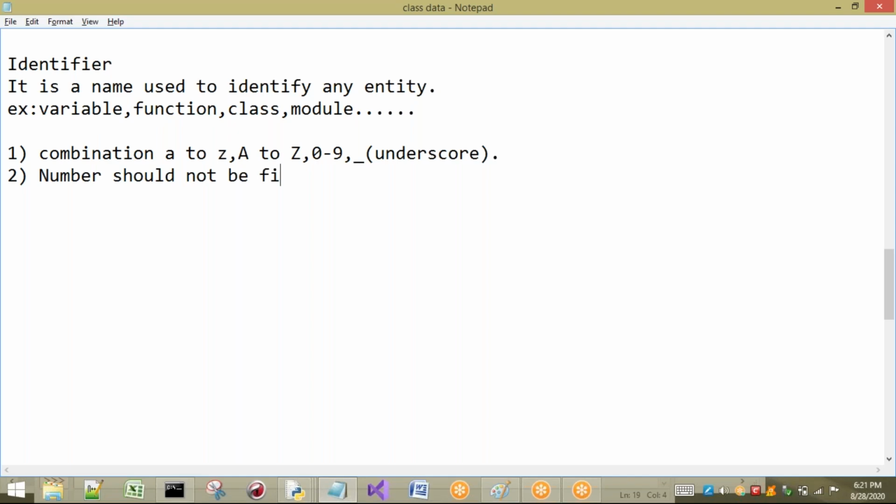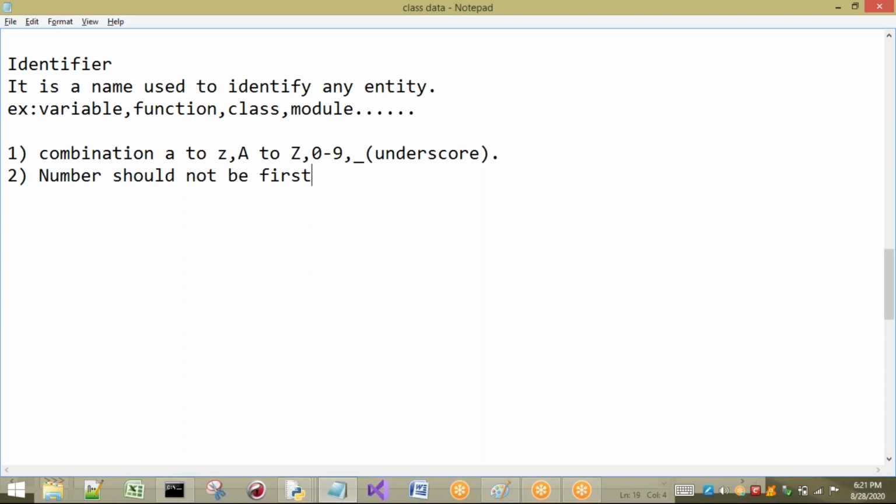Very important point. We can use numbers in an identifier, but it is not allowed as the first character. Let us see whether it is working or not. Here I have used number 1 in my identifier, in my name.